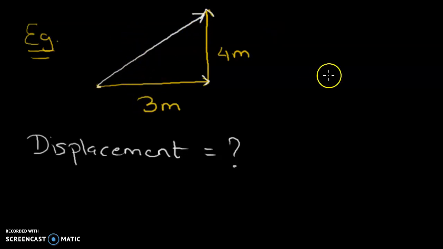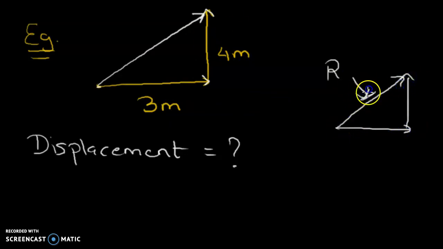Here the R vector is the displacement, the resultant of 3 and 4. It is just the resultant of 3 and 4. Can you see the two vectors? It is again the triangle law. This is one vector, this is another vector, so the resultant of these would be this, and this is the resultant vector. And how would we know the resultant? It is a right angle triangle with sides 3 and 4. The other side would be 5. So the resultant would be 5 meters.